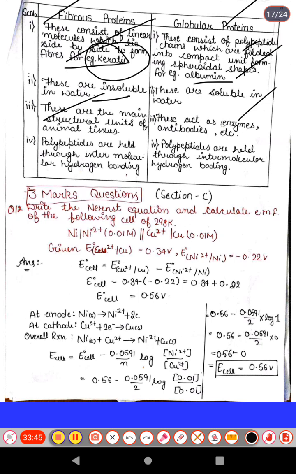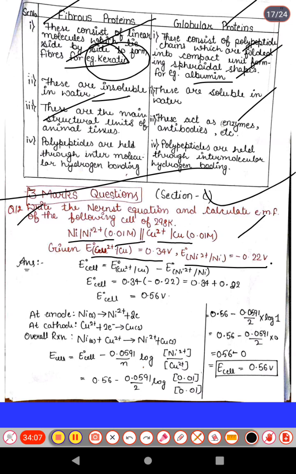Next we come to the 3 marks questions, section C. The first question, the 12th question, is: write the Nernst equation and calculate the EMF of the following cell. The cell statement is given with nickel, positive ion concentrations are given here, copper to copper 2 positive and 0.01 mole again, and the reduction potentials of nickel as well as copper are also given. So E naught cell can be calculated by E cathode minus anode.